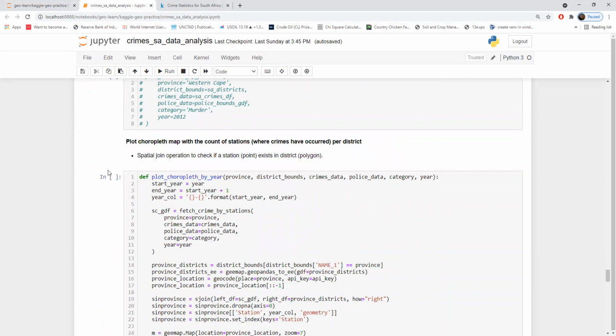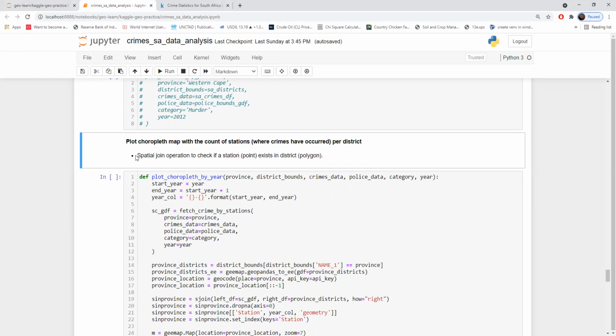So here I have another function which plots the choropleth map, and this function performs a spatial join, which deals with geospatial coordinate values. So what it does is, imagine you have a point and you have a polygon. You want to see if the point is inside the polygon or not, and you want to join accordingly.